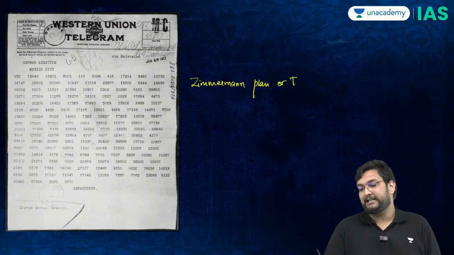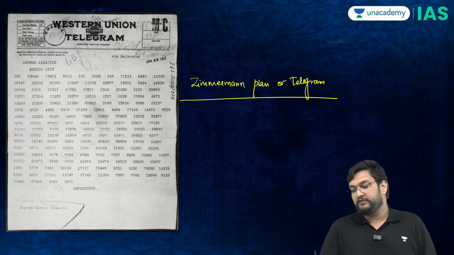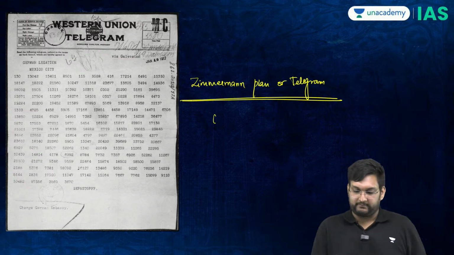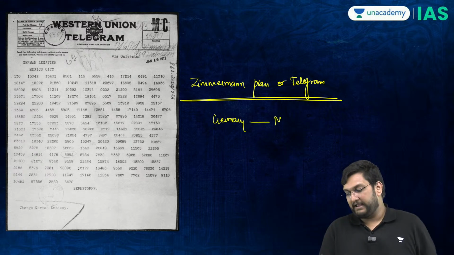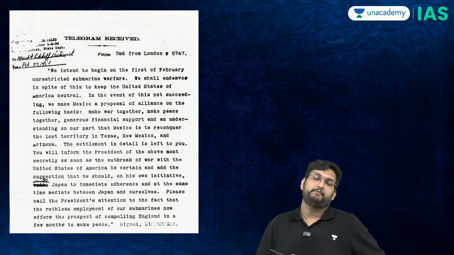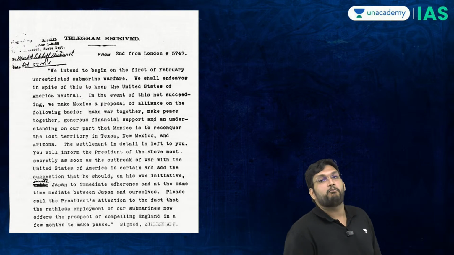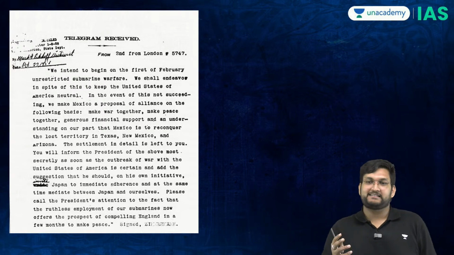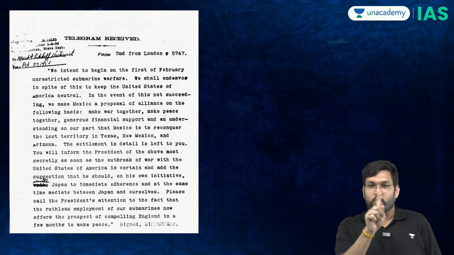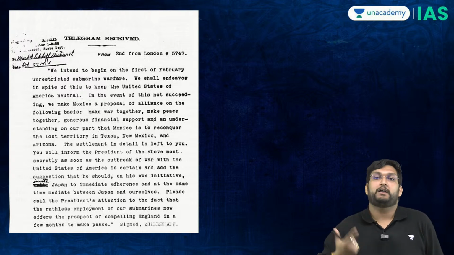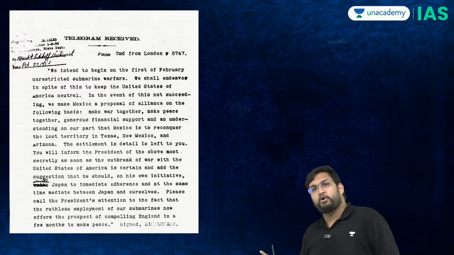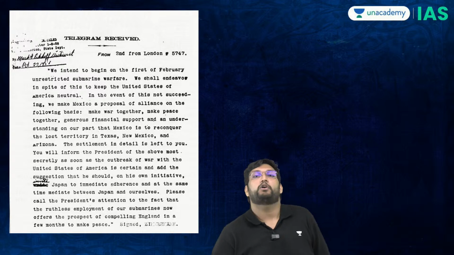Zimmermann was the foreign minister of Germany, and this was a telegram which was intercepted between Germany and Mexico. If you translate this telegram, you will see a very interesting move which the Germans were making. Germans said, Americans, you are being over smart because you are just suppliers. There is no war on your own soil. That is why you are liking supplying the British and the French. Let's do one thing. Let's export this war to the American continent also.